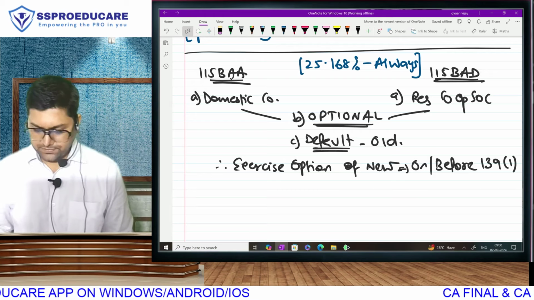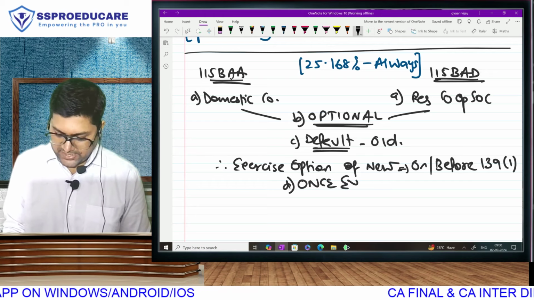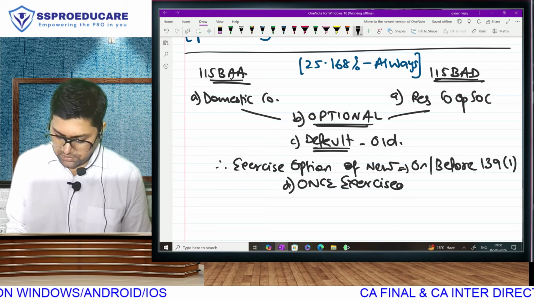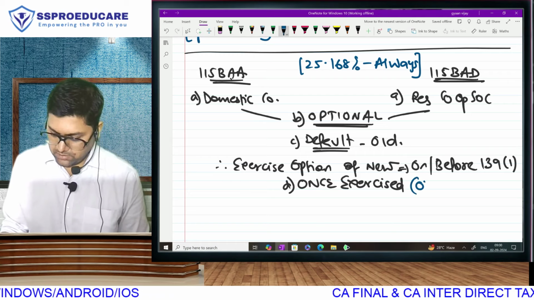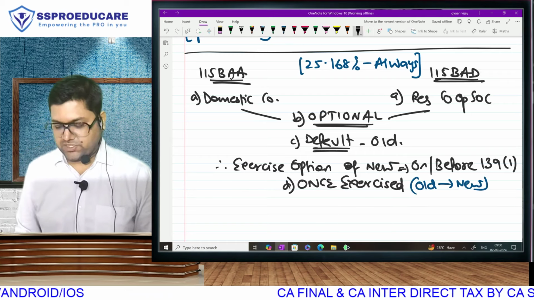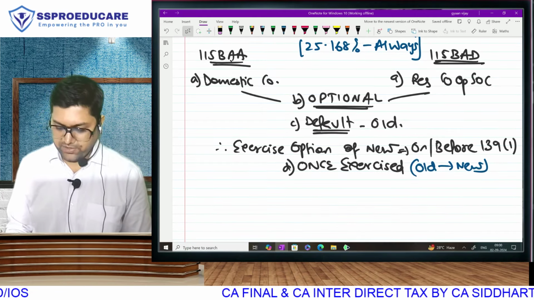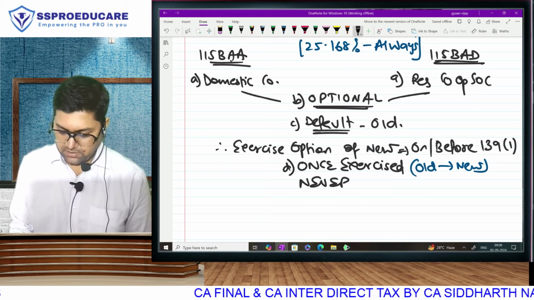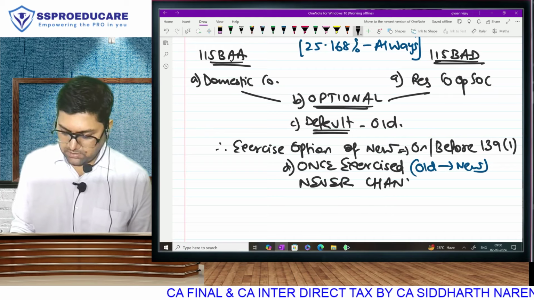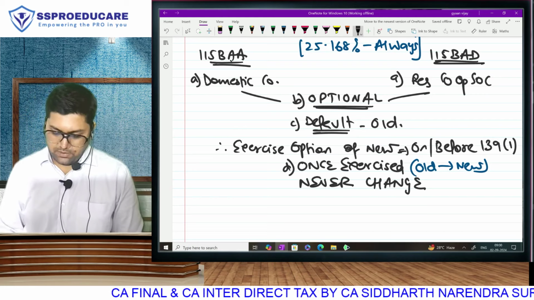Correct? Is this also same? Once exercised. Exercise means what have you done? Opted for. Complete this point, please. It is same for both sections. Forever new. Meaning, can I say you can never go back? And the last point.